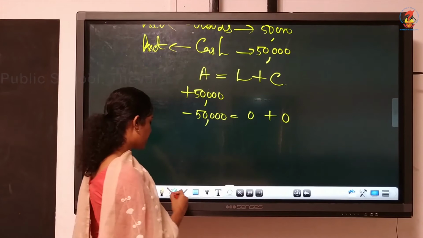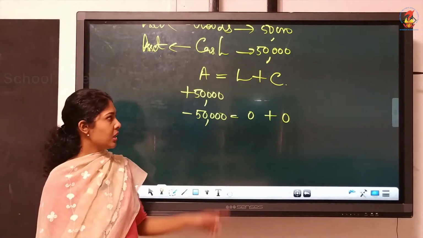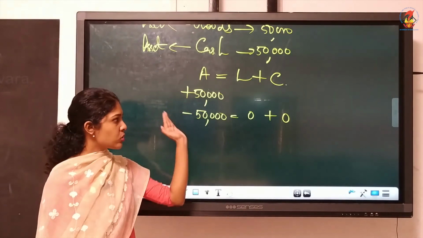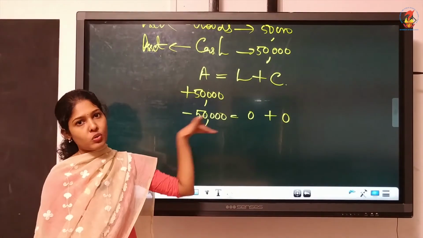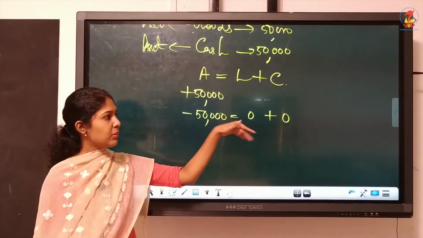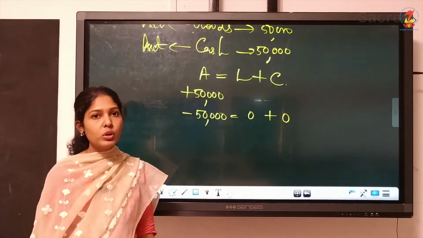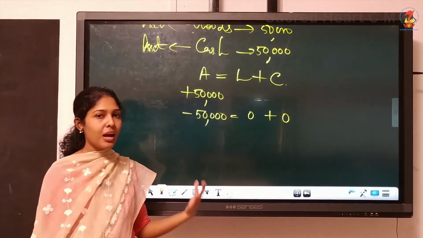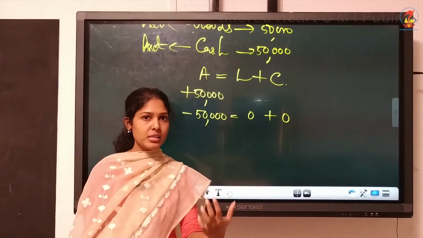See whether the accounting equation is satisfied. Plus and minus means getting cancelled. Finally, it is 0. So, 0 on both sides. This transaction is correct. That means it has satisfied the accounting equation. Clear? This is how we are writing the accounting equation.